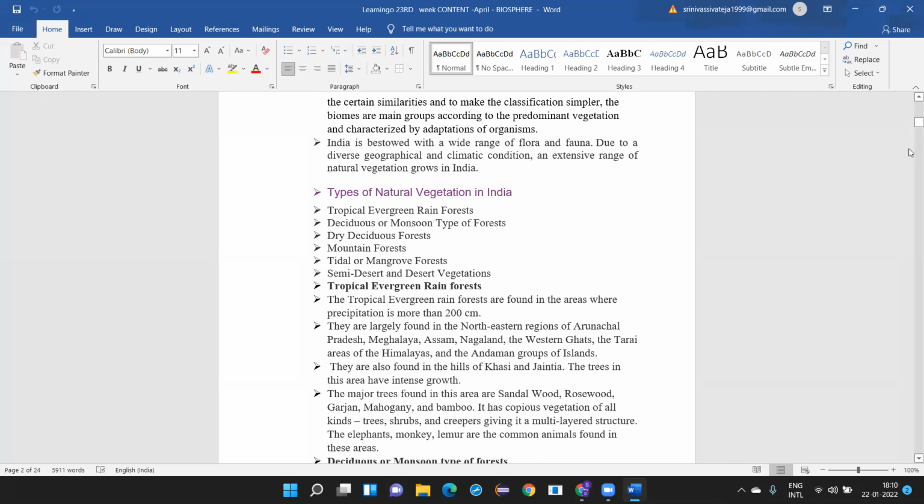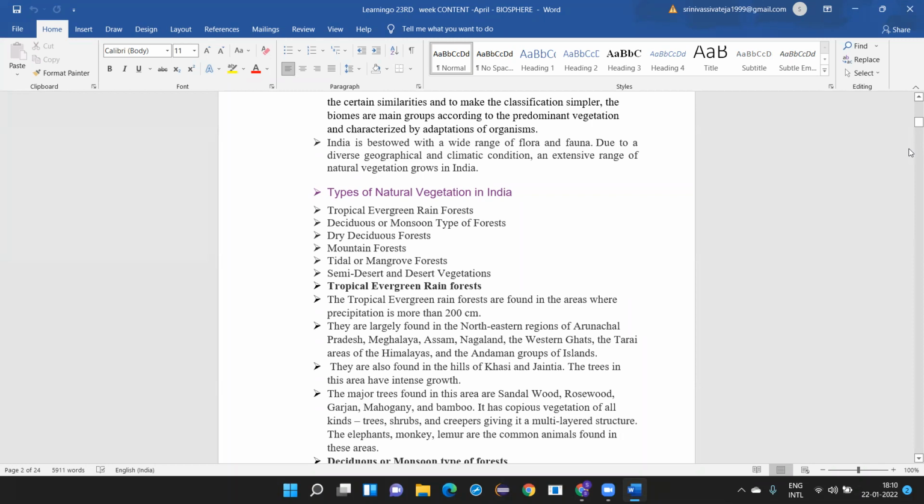Now let us see where you find these climatic conditions. First, tropical evergreen rainforests are found in areas where the precipitation, meaning rainfall, is more than 200 centimeters. Where are they found?